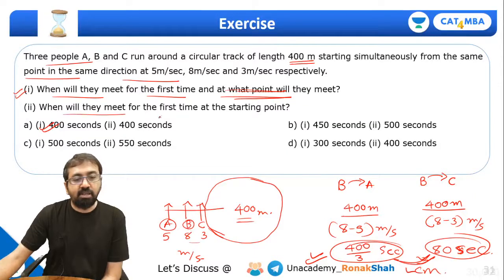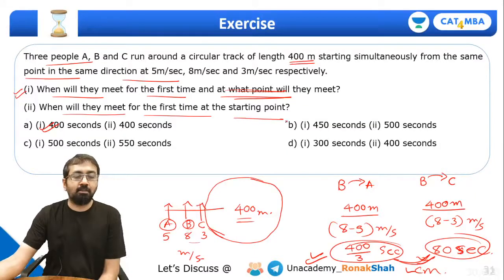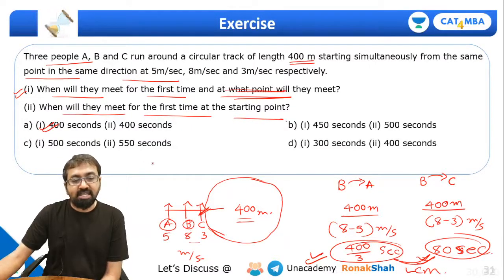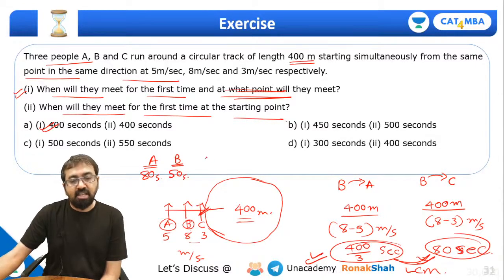And when will they meet for the first time at the starting point? Okay, so guys, let's find out their individual time to come to the starting point. Can I say A will come at the starting point after every 400 by 5, that is 80 seconds. B will come at the starting point after 400 by 8, that is 50 seconds. And C will come at the starting point after 400 by 3 seconds.